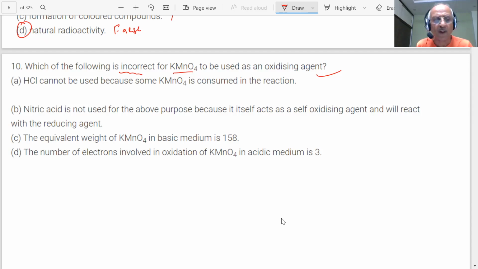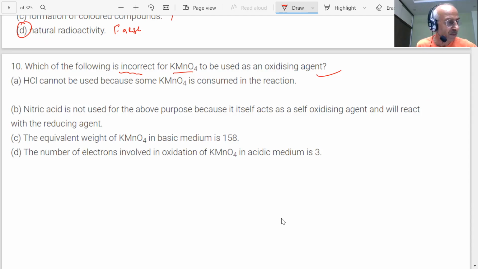You have seen for KMnO4, I told you something very important, that it can act as a strong oxidizing agent in neutral, acidic, and alkaline medium, students. So what was happening? It was acting as the strongest oxidizing agent in which medium?